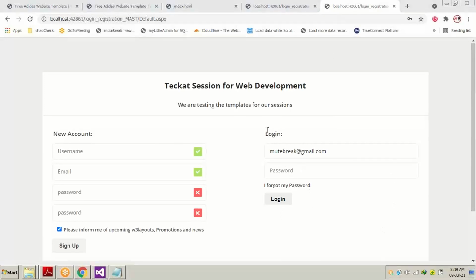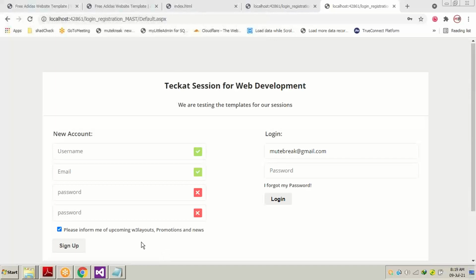Okay, so now we will use the same validation feature for the new account also. We have four text boxes right here, and one button, and we are going to call a different function. The name of the function should be different, but we are going to call the same kind of JavaScript function on the sign up button and see the validation and the alert box.